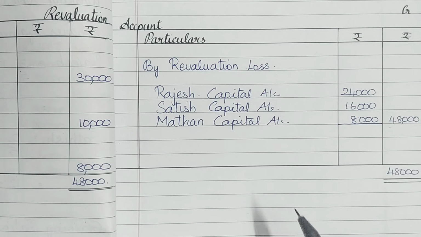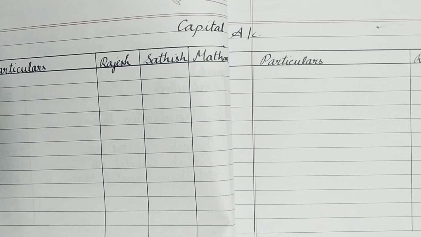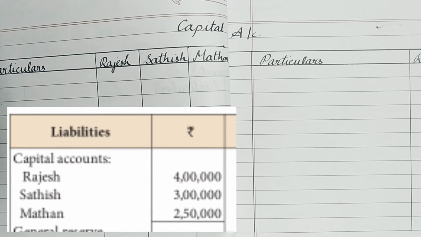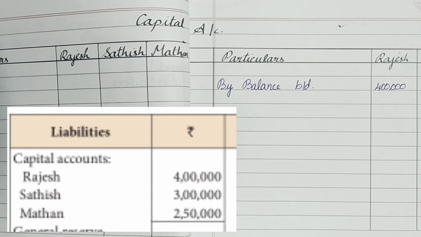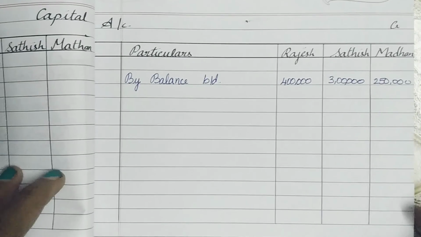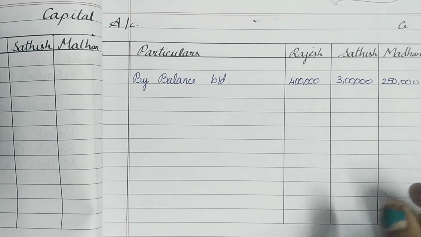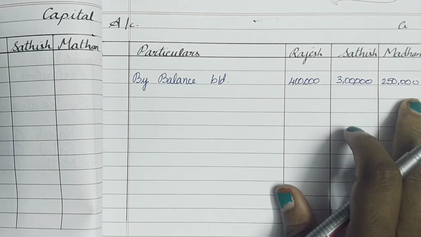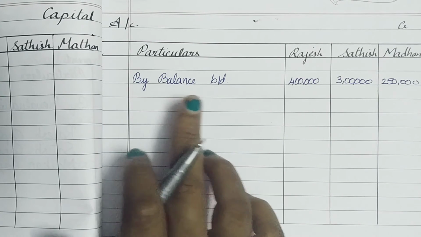So next step, we have to open a capital account. Look into the capital account of Rajesh, Satish and Madan. So in the capital account, first we are going to bring down the capitals from the balance sheet which is given in the problem. On the credit side of the capital account, I have brought down the balance, that is the capital amounts of Rajesh, Satish and Madan as by balance brought down.